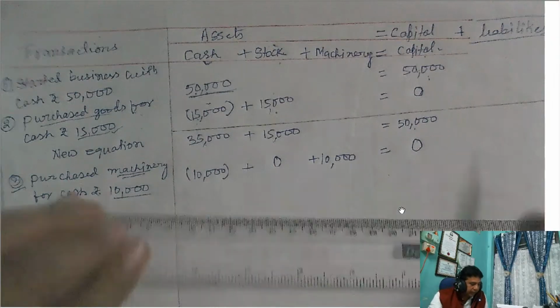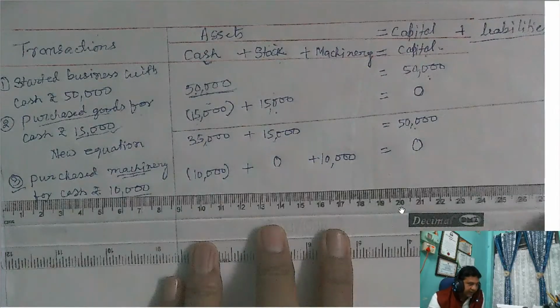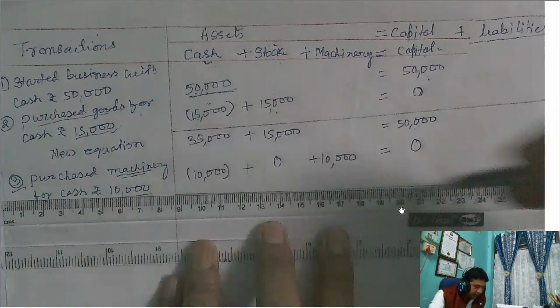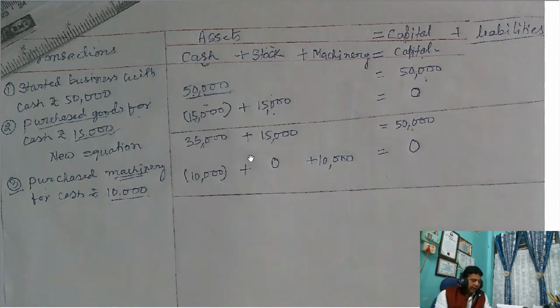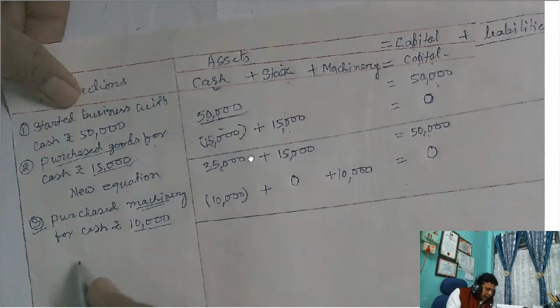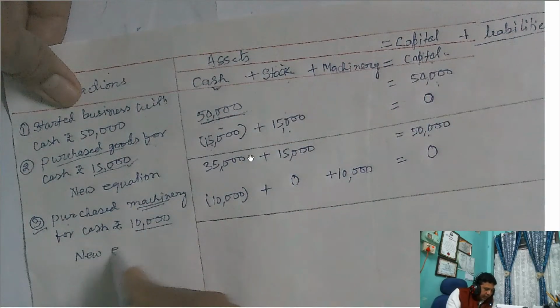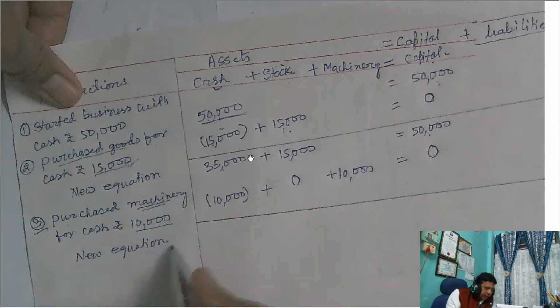So now after giving the impact of the third transaction, again you draw the line. See here I am drawing. Draw the line. Then again find out the balance. That balance is a new equation. Again you write new equation. This is the new accounting equation. So you have to write in this manner: new equation. Find out the balance.